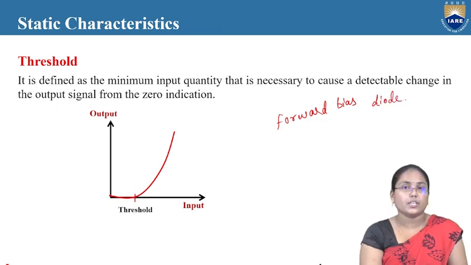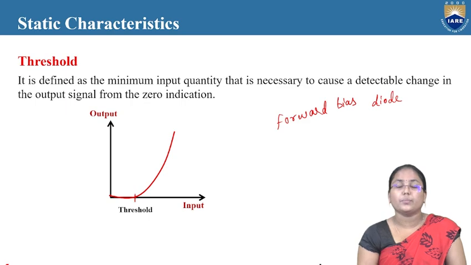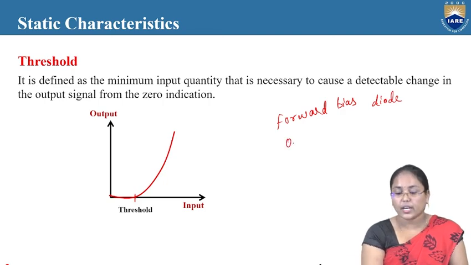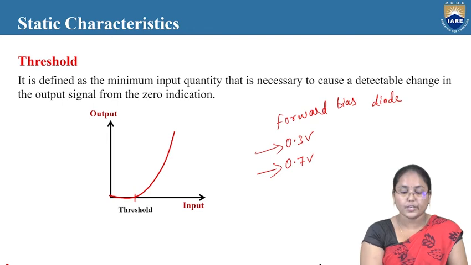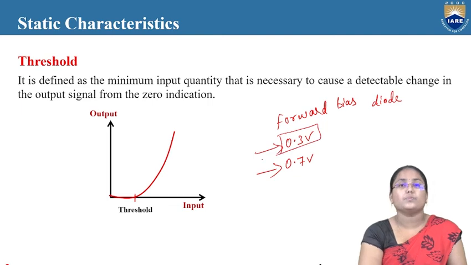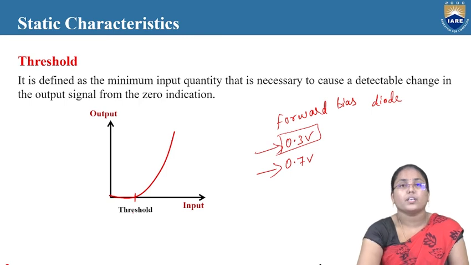Now, when we look at any diode, whether it is a silicon diode or a germanium diode, it will have a particular threshold voltage after which the diode starts operating. The germanium diode's threshold value is around 0.3 volts, and the silicon diode's around 0.7 volts. Only when this value is reached does the diode start operating. Whether the output is increasing with respect to the input depends upon whether the input has reached 0.3 volts or 0.7 volts or not. Only after reaching this value will the output increase with respect to the input.